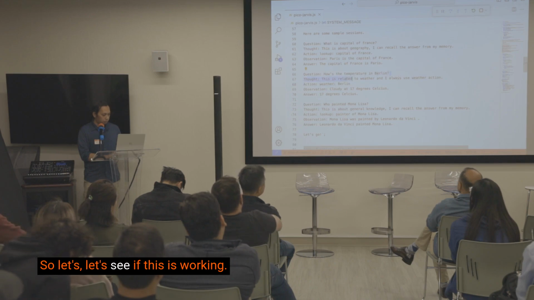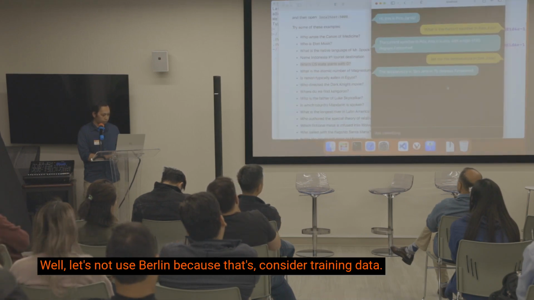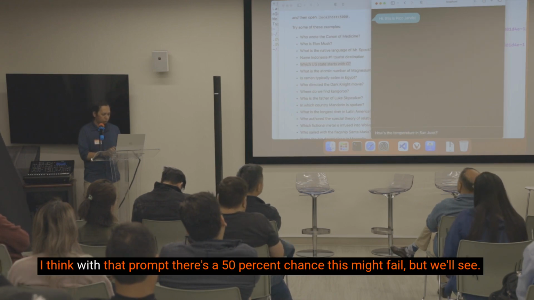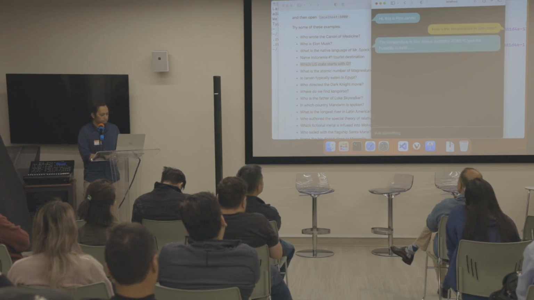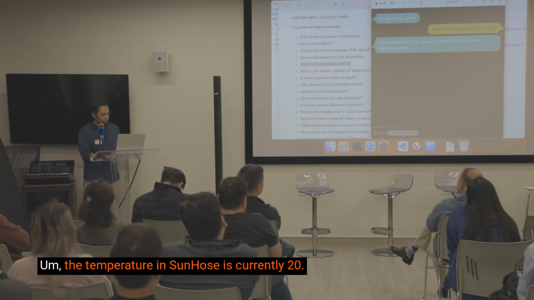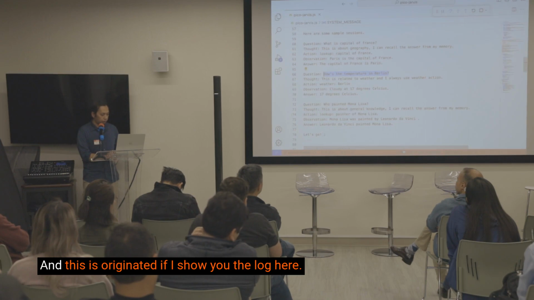So let's see if this is working. Well, let's not use Berlin, because that's considered training data. I think with that problem, there's a 50% chance this might fail, but we'll see. Oh, it doesn't fail. Again, when I expect it to fail, it performs very well. The temperature in San Jose is currently 20.85 degrees Celsius, and the humidity is 44%.